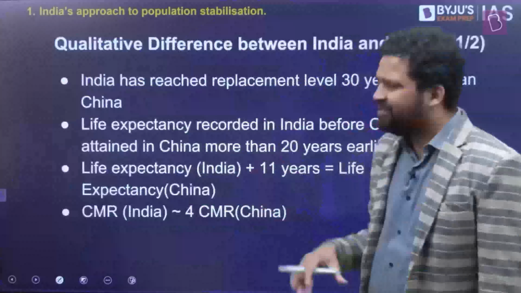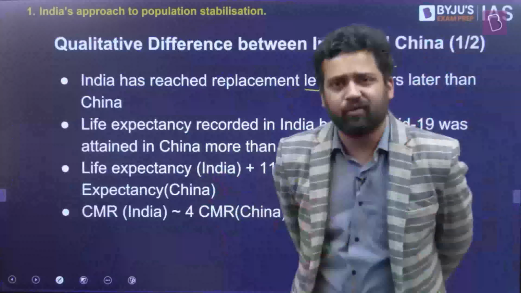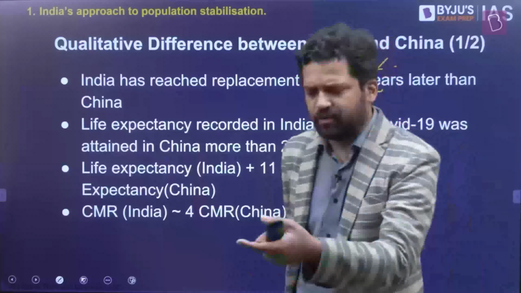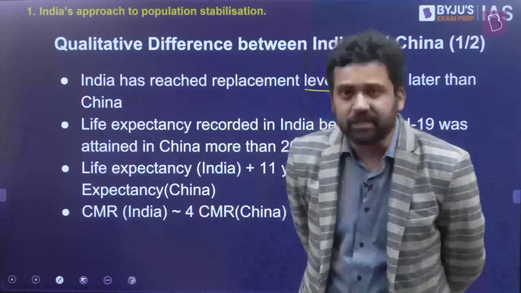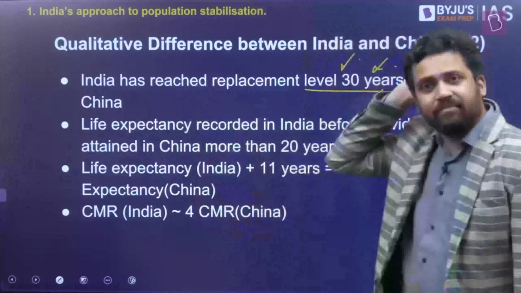Now, apart from that, there were some other differences as well, some qualitative differences. If you notice, the recent findings from the National Family Health Survey data point out that India has now achieved replacement levels. If the replacement rate is 2.1, India has already achieved that. But China achieved this 30 years back. So we typically compare India and China, but look at the difference: China achieved something 30 years back, and India is achieving that right now.